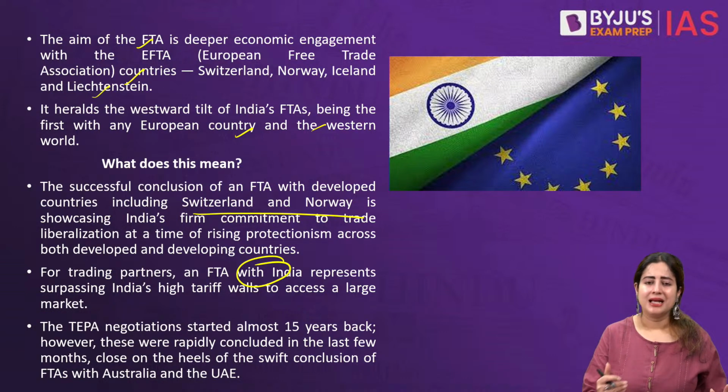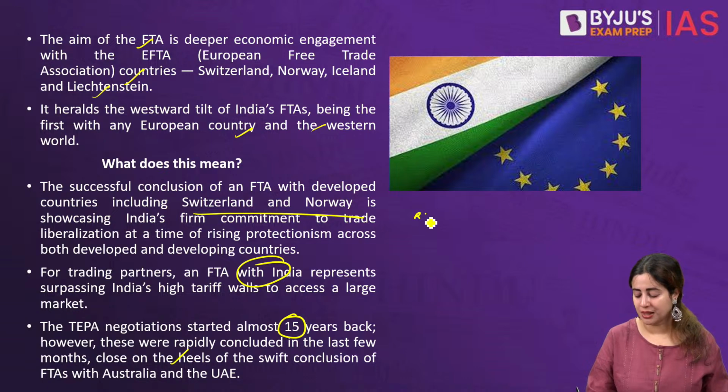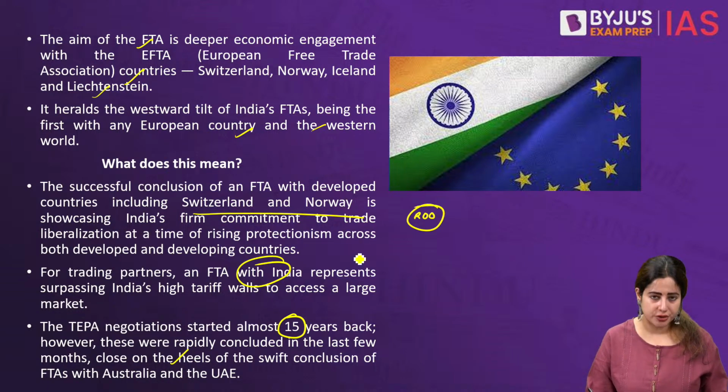Now, this has been ongoing for the previous 15 years. It's been a long time since the European nations outside the EU and India have been trying to crack such a negotiation, but it was always delayed. Why? Because most of the time, agreements regarding tariffs were causing delays. India, for that matter, did not want to compromise on the ROO, the rules of origin.